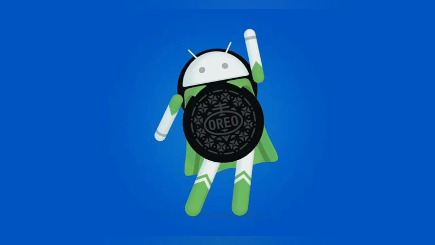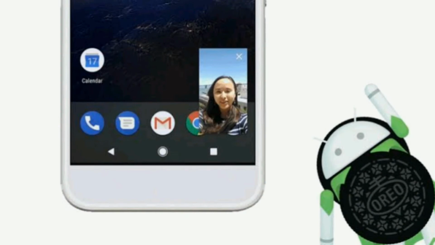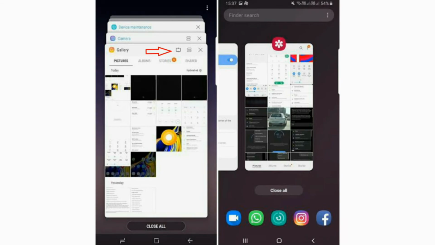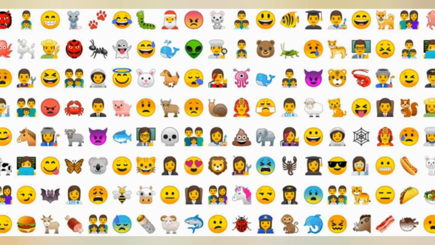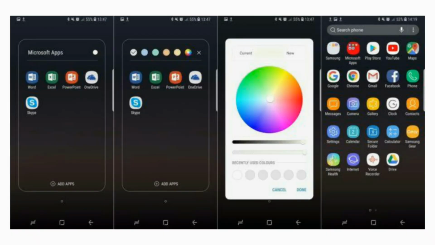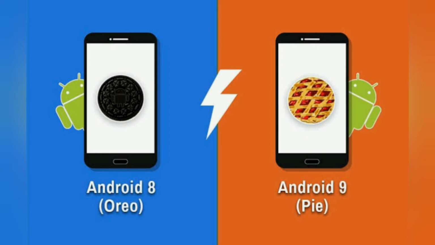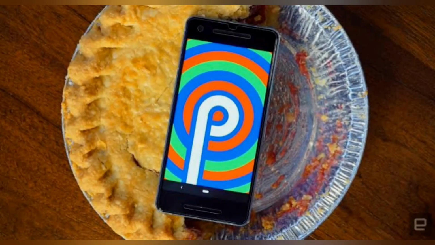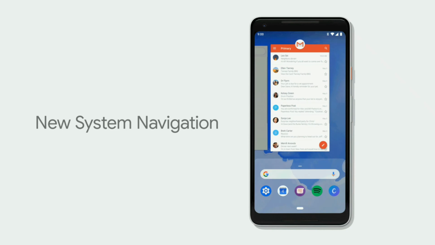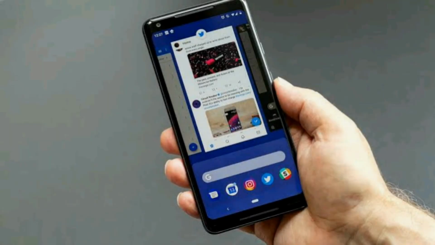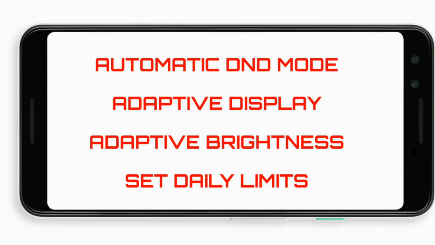Then in the next version, 8.0 Oreo, got more multitasking tools like picture-in-picture mode, etc. And in the keyboard, it replaced words with emoji and so on. Then in 2018, Android became more addictive because Android Pie came up with inbuilt navigation gestures to swipe at the bottom, other gestures to take screenshots, etc. It also includes a feature that automatically puts on DND mode when you turn your phone screen down.